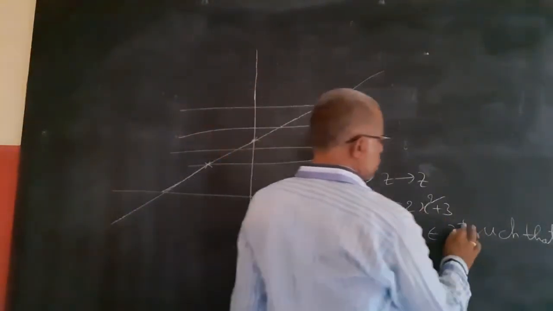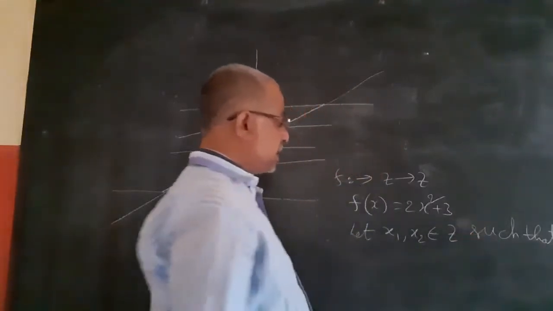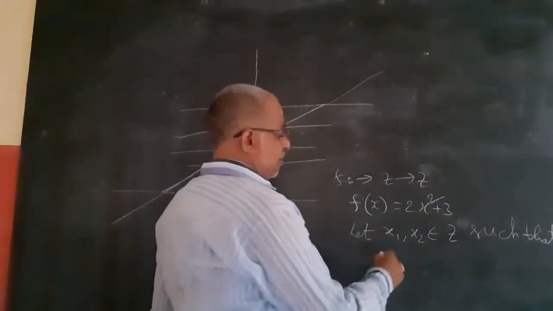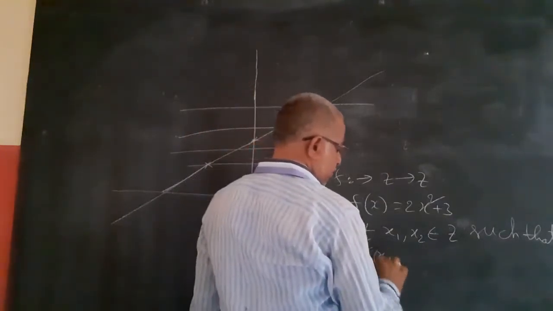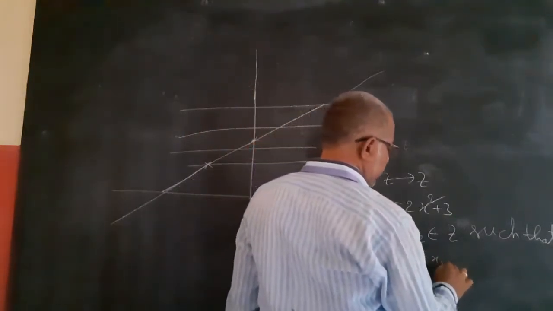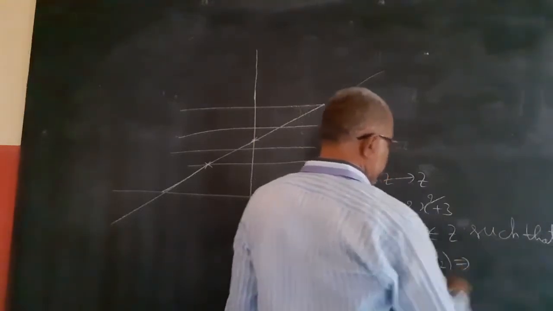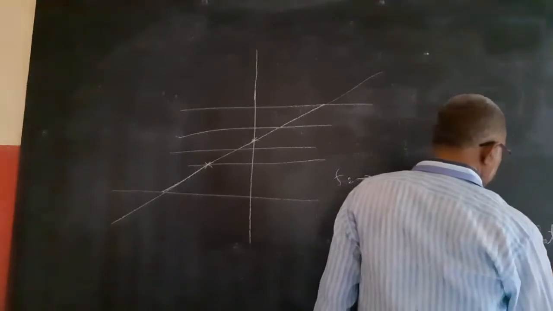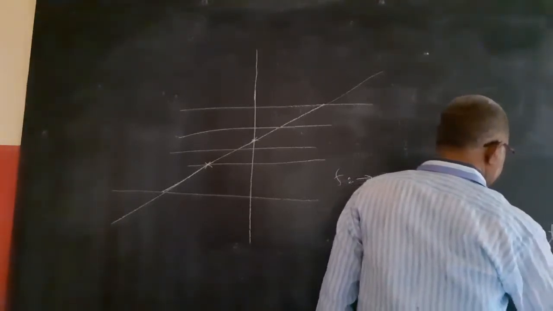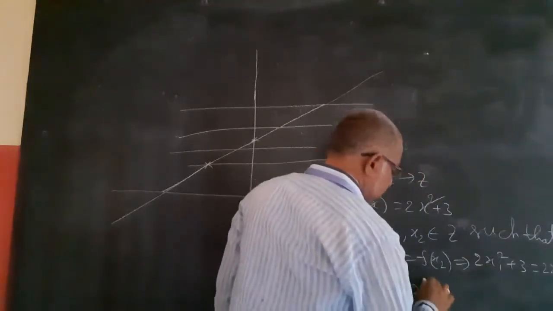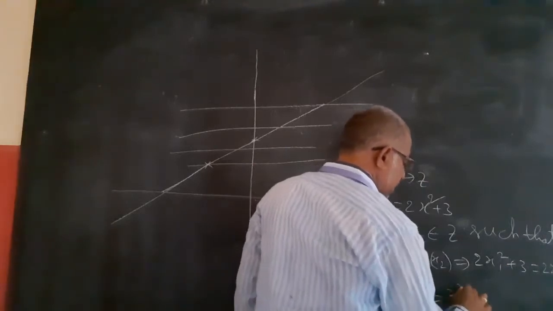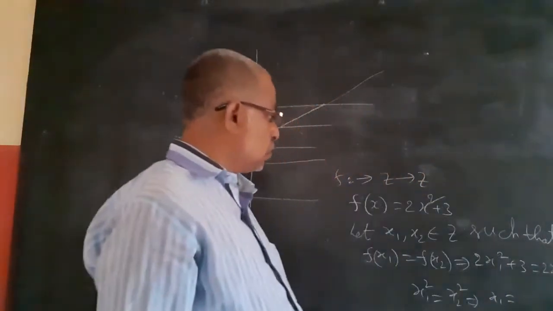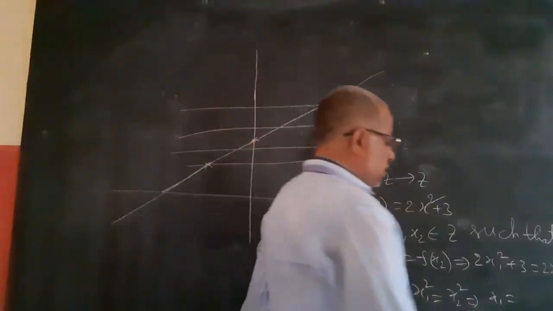Take x1, x2 belonging to Z such that f of x1 equals f of x2. This implies 2x1 squared plus 3 equals 2x2 squared plus 3. The 3 cancels, the 2 cancels, becoming x1 squared equal to x2 squared. This implies x1 equals plus or minus x2, but I am taking Z, which is more important.